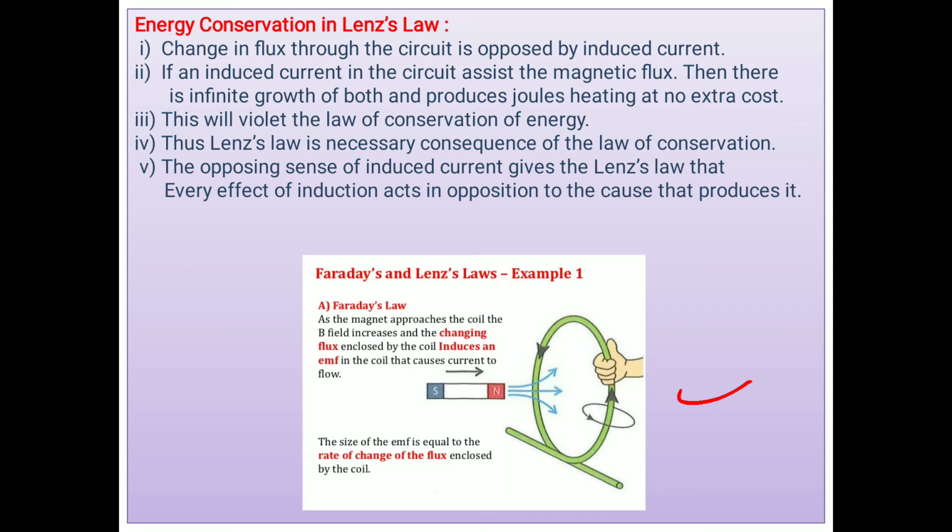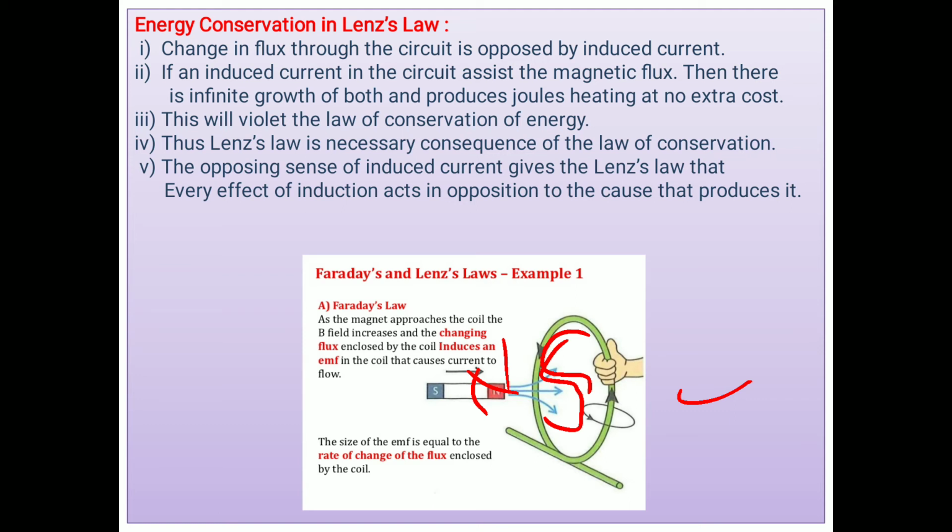Another thing, if the induced current in the circuit assists the magnetic flux, then there is an infinite growth of both, and it produces a Joule heating effect, and no extra cost is there. Look at this figure: when the magnet is moving towards the coil, and here the N pole is facing, and here this coil's S pole is created, that means N-S attraction. Means there is no work done to move the magnet toward the coil.